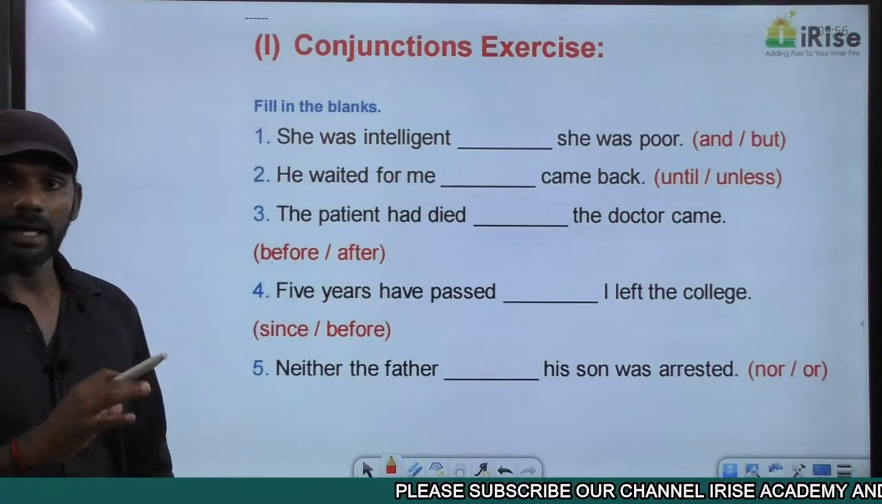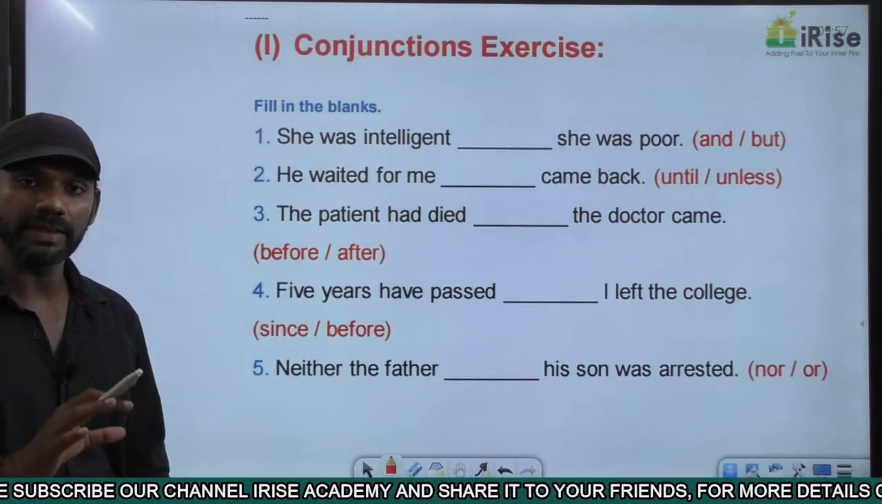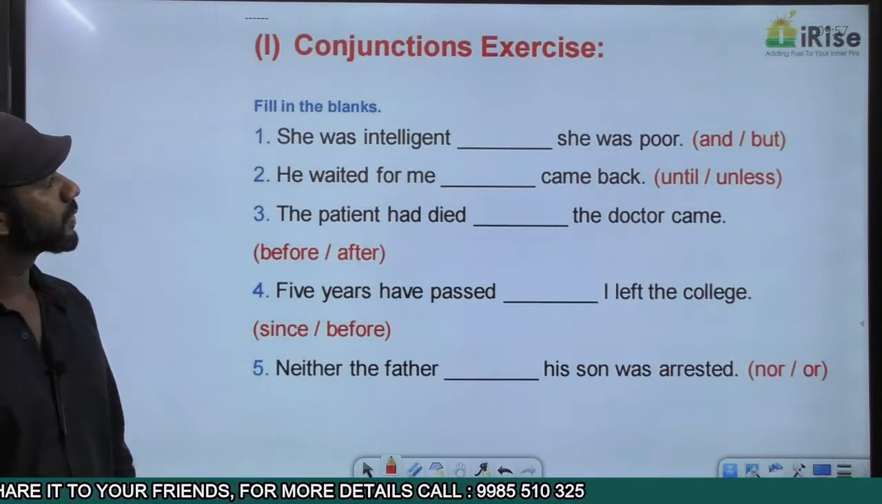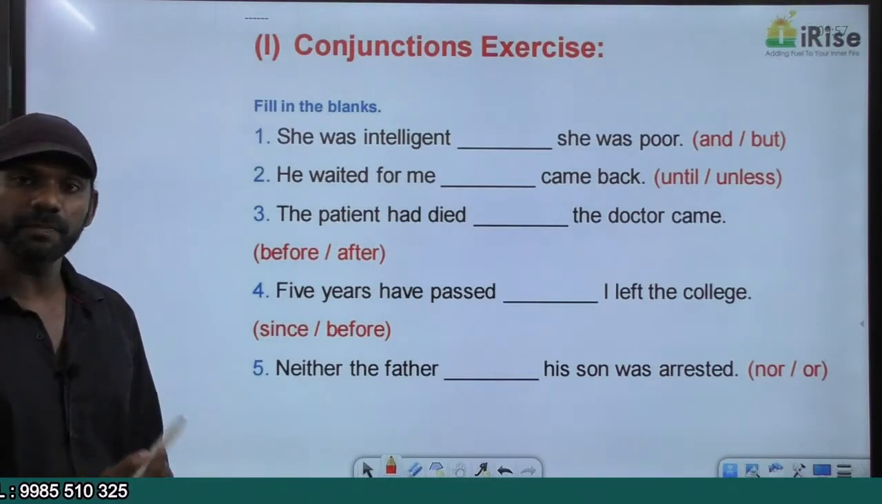Come to the first one. Understand the meaning, think about the rule, never miss any indicator while reading, that is of utmost importance. Come to the first one. She was intelligent, dash, she was poor.